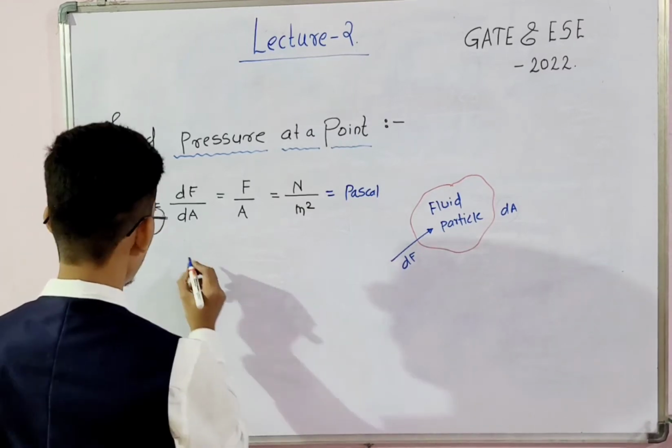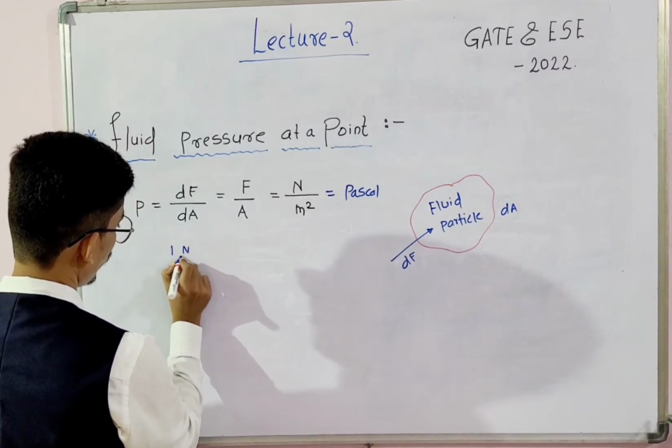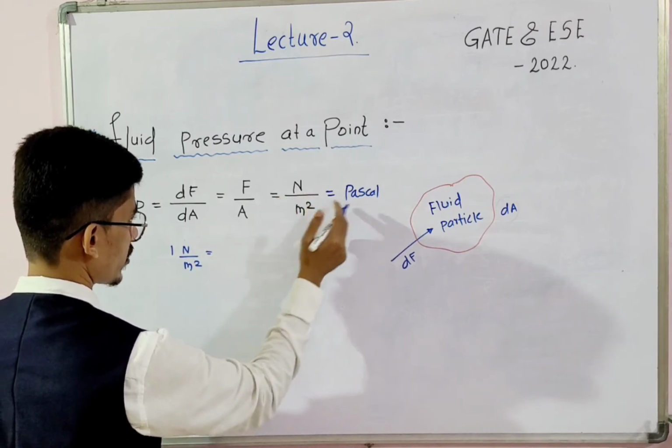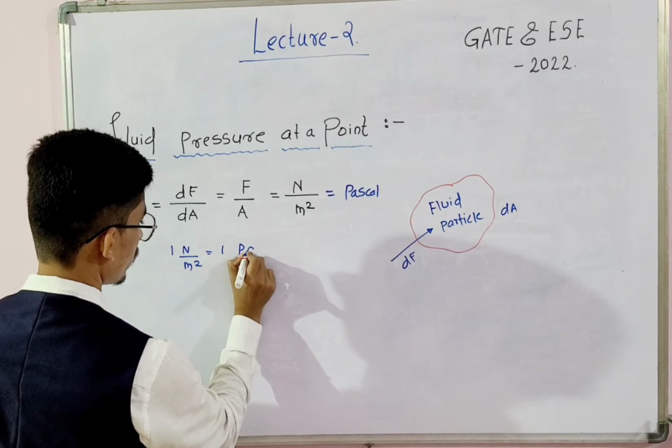So 1 Newton per meter square is equal to 1 Pascal.